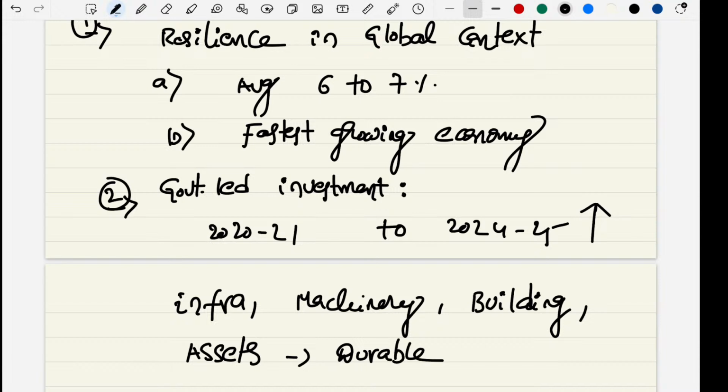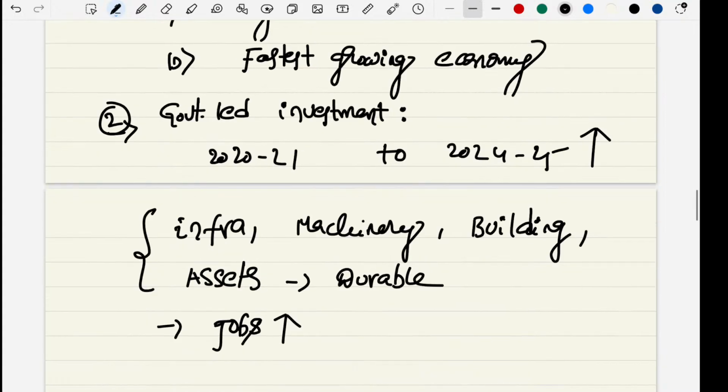Whenever we make this type of investment, we are able to create jobs. Jobs will increase, so income goes to the people. People can spend, and that boosts economic activity. It improves the economy in the long term.